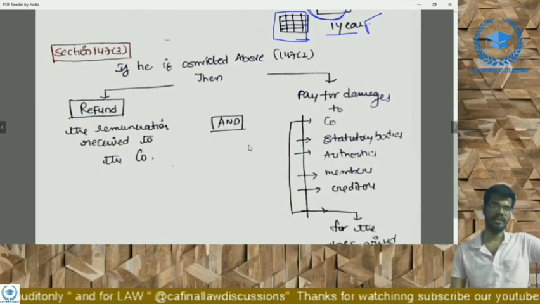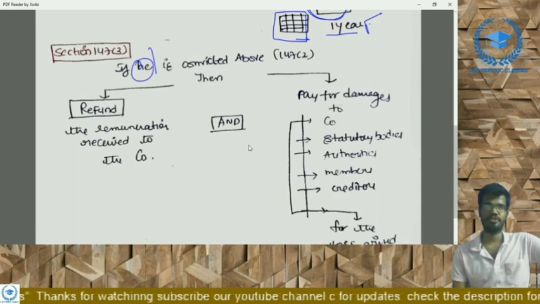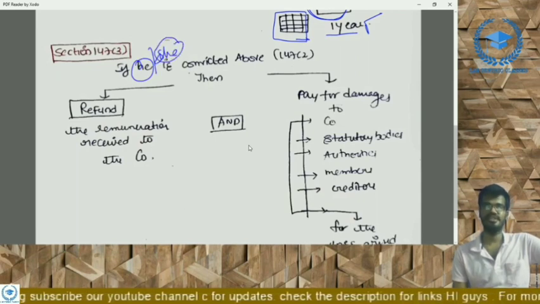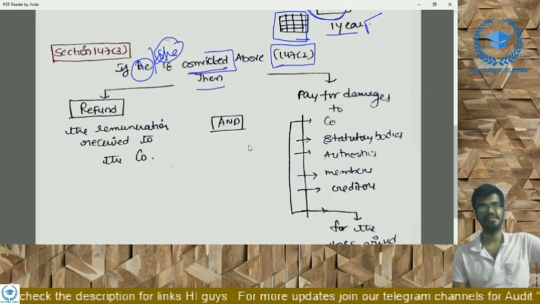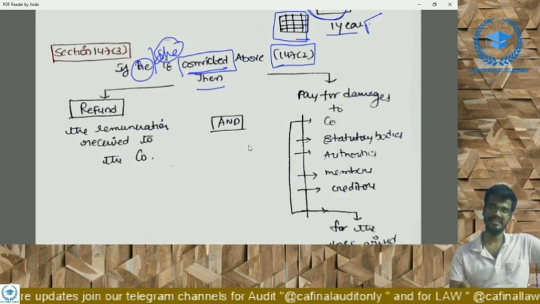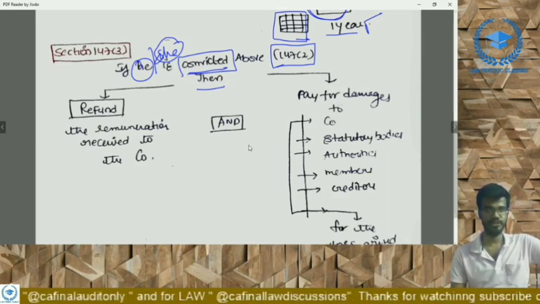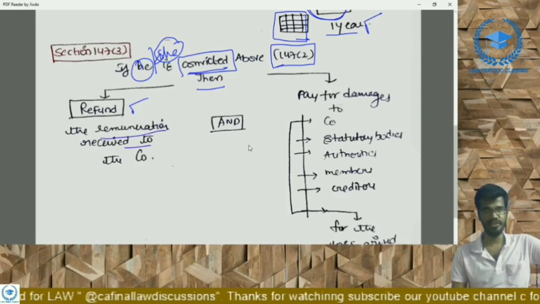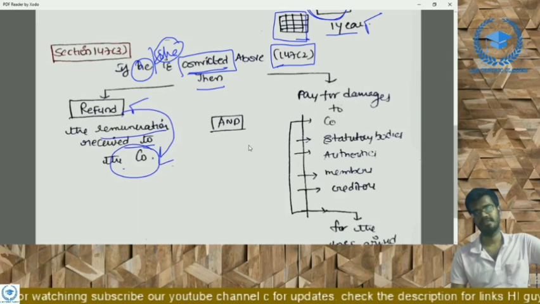And coming to 147(3), if he or she is convicted under section 147(2), convicted means he has been proven guilty. If he has been proven guilty under section 147 subsection 2, in addition to the penalty, he should refund the remuneration received to the company, whatever remuneration he has received from the company.